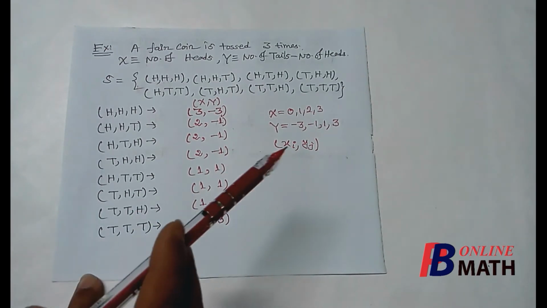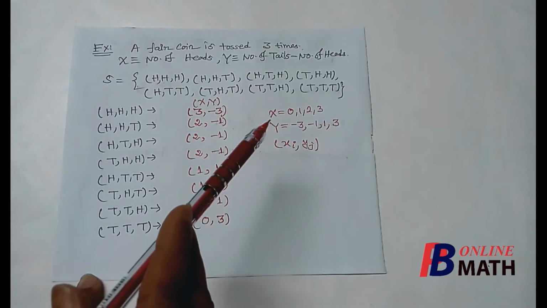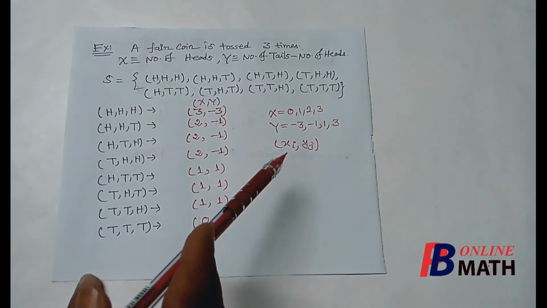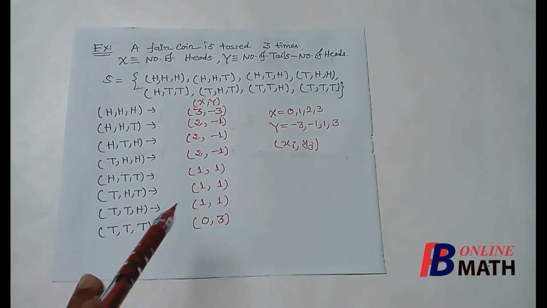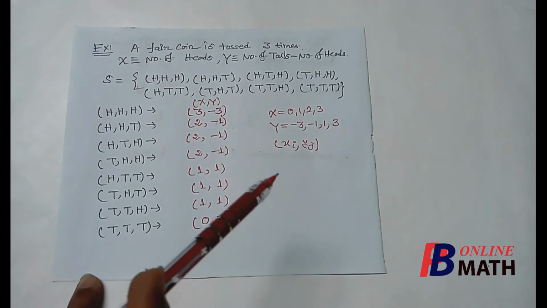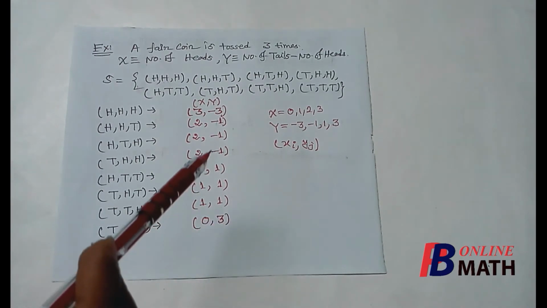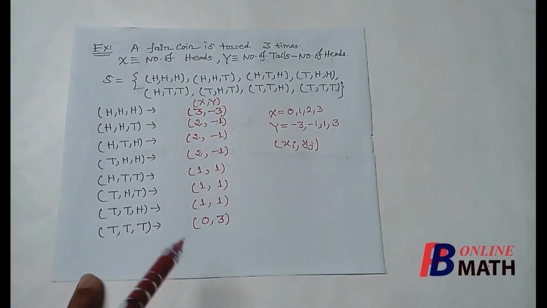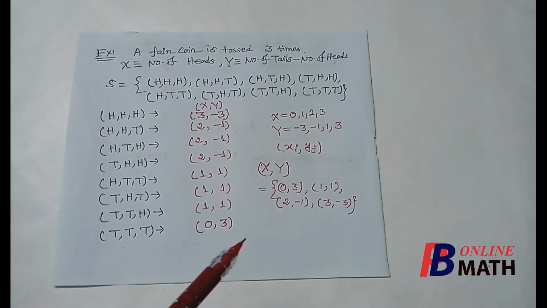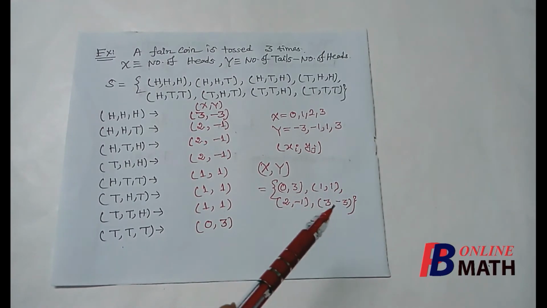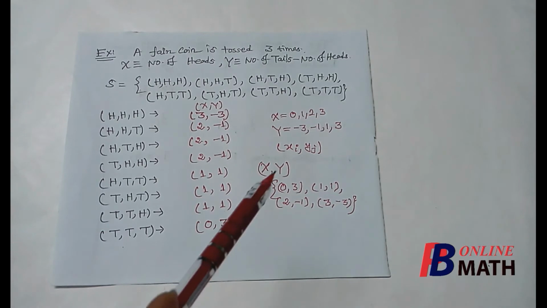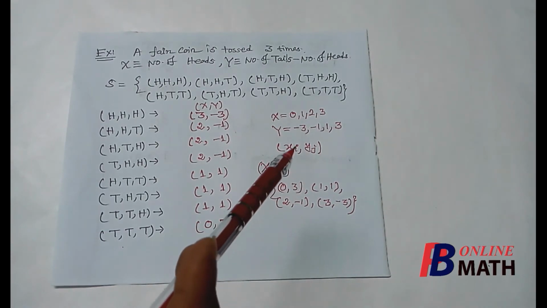Now theoretically, all the ordered pairs formed by these x values and y values, of the form xi comma yj, are the spectrums. But out of these we need the spectrums where the mass is non-zero. For this problem these four are the spectrums: 0 comma 3, 1 comma 1, 2 comma minus 1 and 3 comma minus 3. These are the spectrum points where the masses are non-zero, and for all the remaining points the masses will be 0.